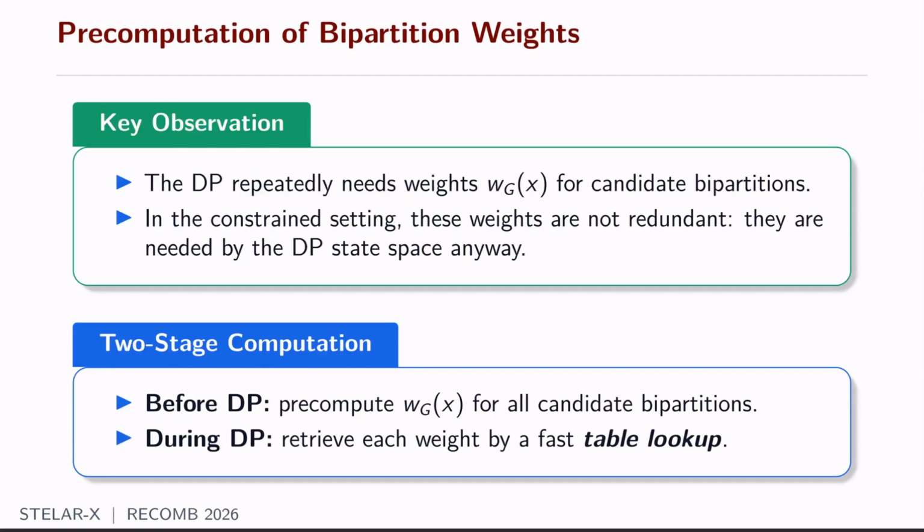One very important and interesting observation is that the DP repeatedly needs the weights for tangent bipartitions, and more importantly, the weights are not redundant. That means all the weights are needed by the DP state space anyway. A natural conclusion is that we can simply pre-compute all the weights. Therefore, in contrast to STELAR, in STELAR-X we divide the computation into two stages. Before the DP, we pre-compute all the weights of bipartitions, and during the DP, we simply do a fast lookup to retrieve all the weights.